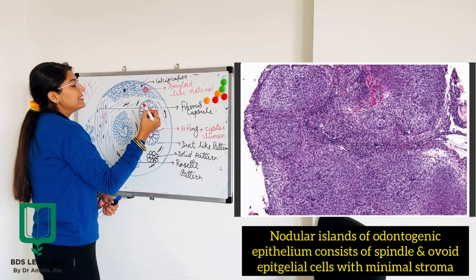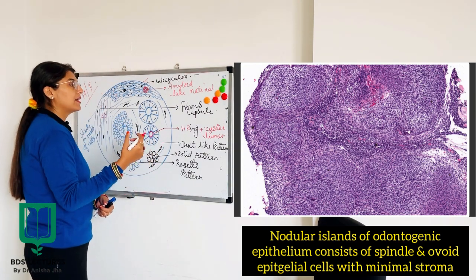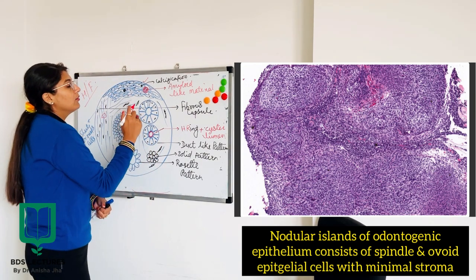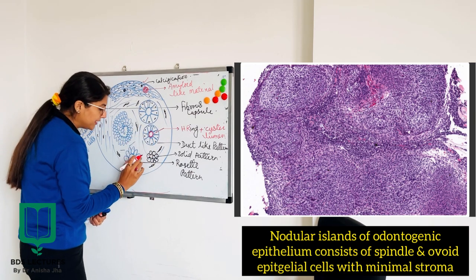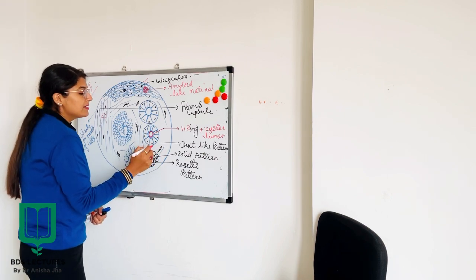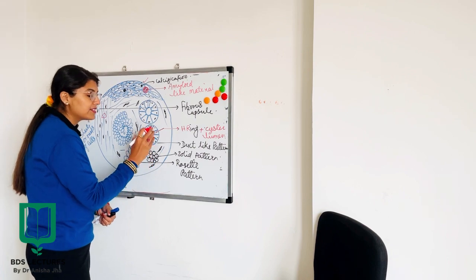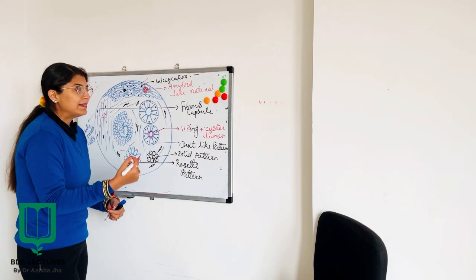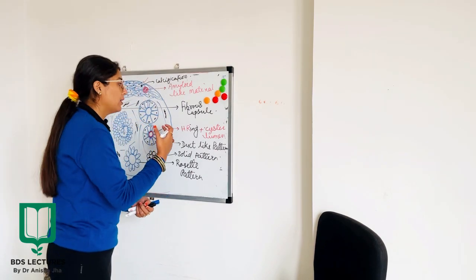Now when I talk about the different kinds of cells which are present, firstly you can see squamous cells, or sometimes stellate reticulum like polyhedral cells are also present. Now you can see tall columnar cells, you can see cuboidal cells, and some kind of polyhedral cells are also present in this diagram. So one by one I am going to tell you all the patterns which we see in AOT.